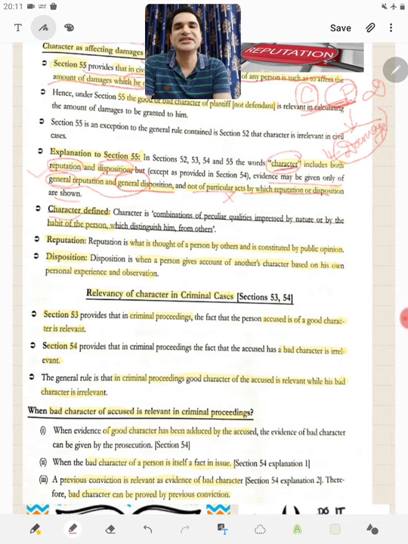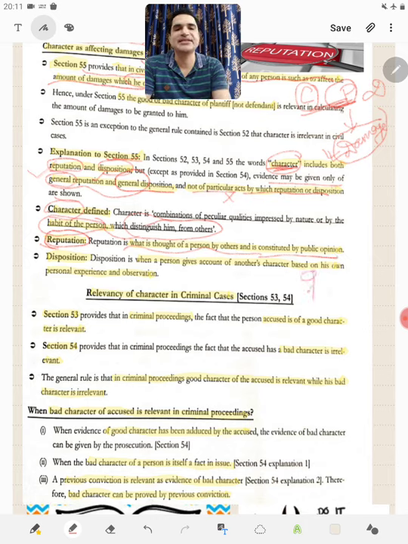Now, we will see what reputation is and what disposition is. But before that, if we say in simple words what character is, then character is the habit of a person which he generally shows in a public place or in society. Habit of a person which he generally shows in society. Now there are two things which constitute character as given under section 55. One is reputation. So what is reputation? Reputation is what is thought of a person by others, and it is constituted by public opinion.